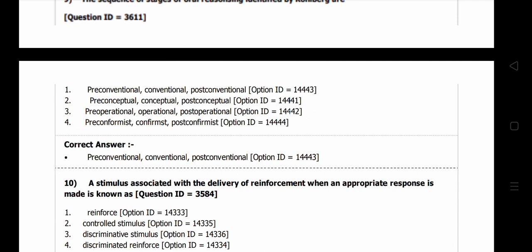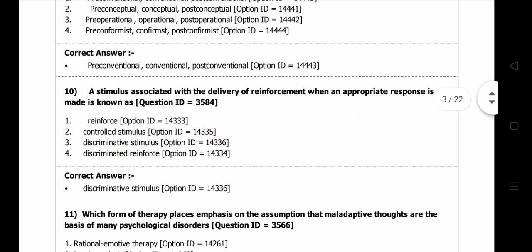If you are familiar with Kohlberg, you can choose the first one immediately, because options 2, 3, 4 are not matching, and option number 1 is the right answer. So we will move into the next question.